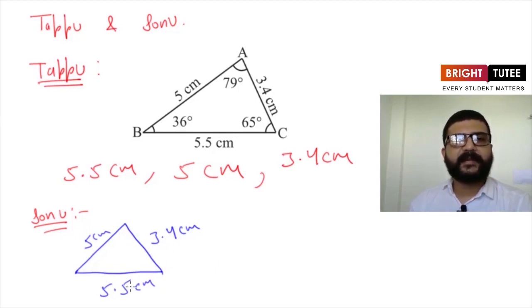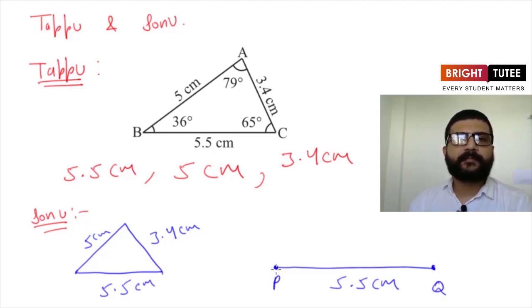So what he decided, he took a compass, a pencil and a scale. So what he did first of all, he drew a side which is 5.5 centimeters. Now he knew that one of the side lengths has to be 5 centimeters. Let's say he has named this side PQ. Now he is putting the pointed end of the compass at this point P. Now he will make an arc of 5 centimeters. So suppose he got an arc like this.